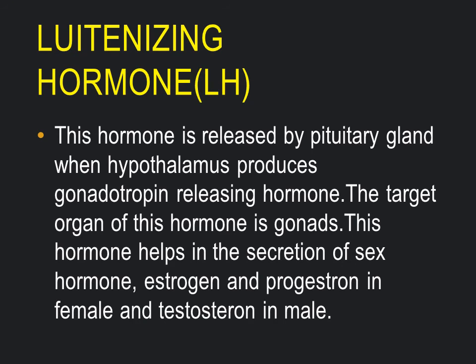Another one is luteinizing hormone, that is LH. This hormone is released from the pituitary gland when the hypothalamus produces gonadotropin releasing hormone. The target organ of this hormone is the gonads. This hormone helps in the secretion of sex hormones, estrogen and progesterone in female and testosterone in male.